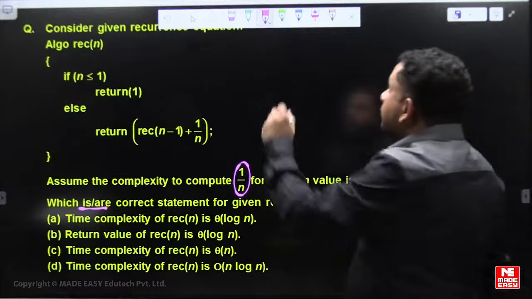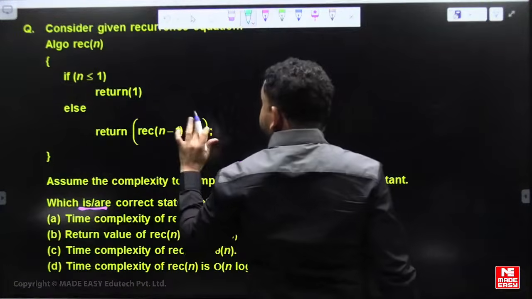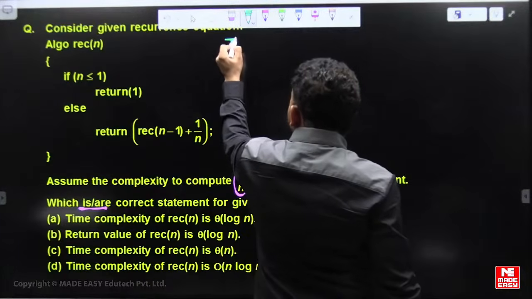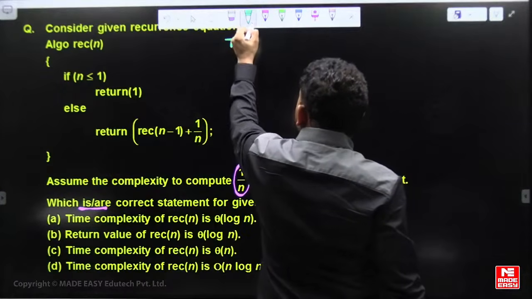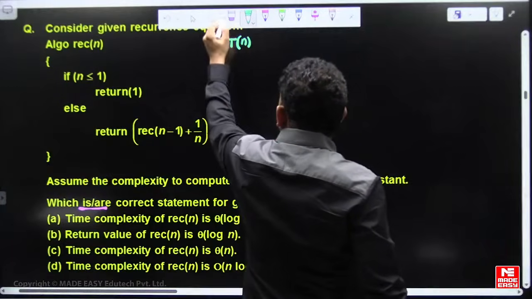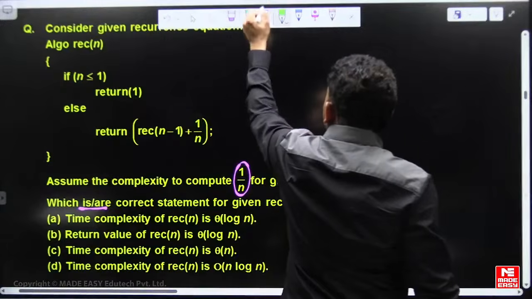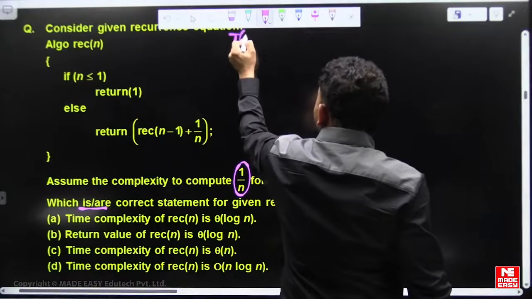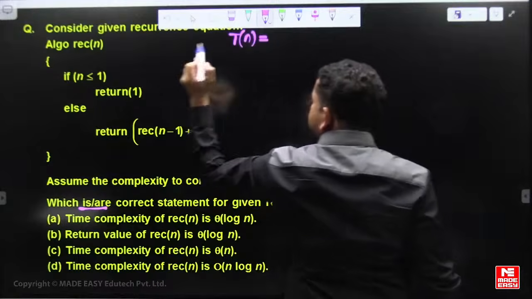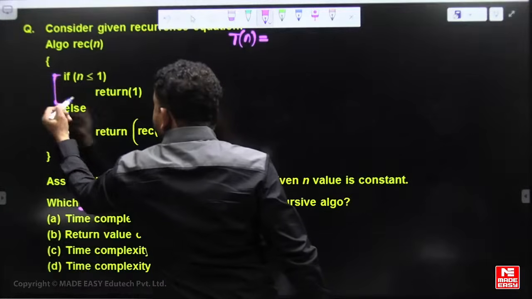First, let us write the recurrence equation for time complexity. Assume T of n is the time complexity recurrence equation. For n less than or equal to 1 it is constant.